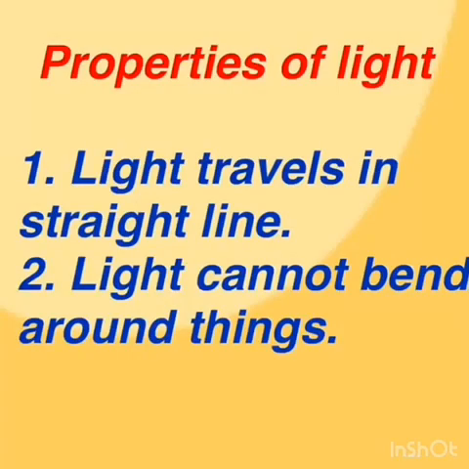Do you remember the two properties of light? The first one is light travels in a straight line. That is called rays. And number two is light cannot bend around the things. Yes, light travels in a straight line and it cannot bend around the things.